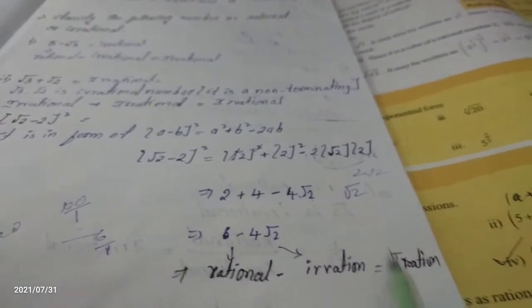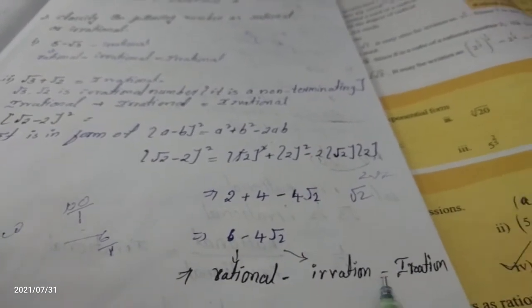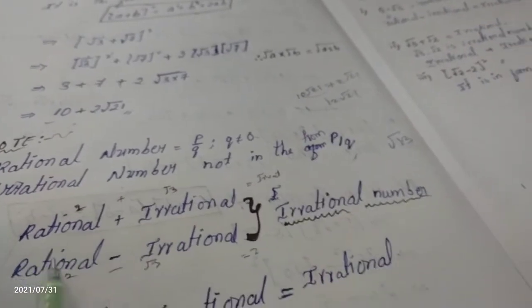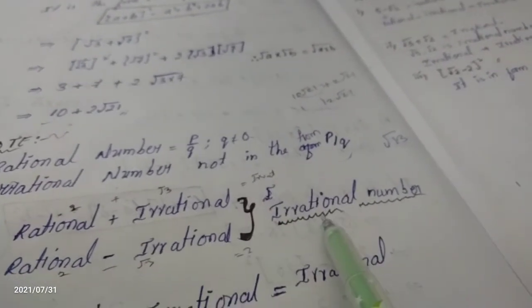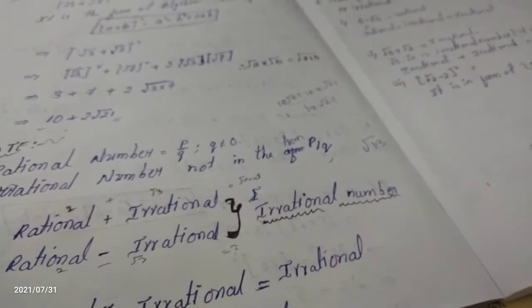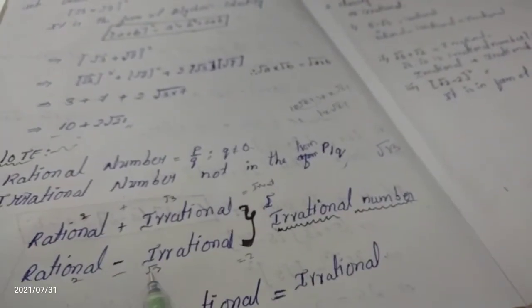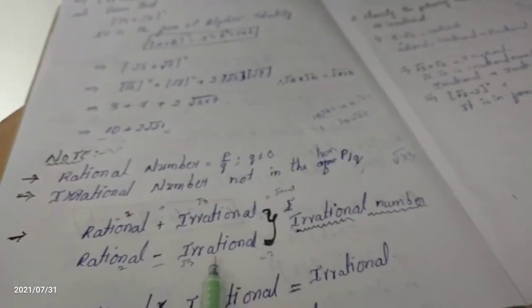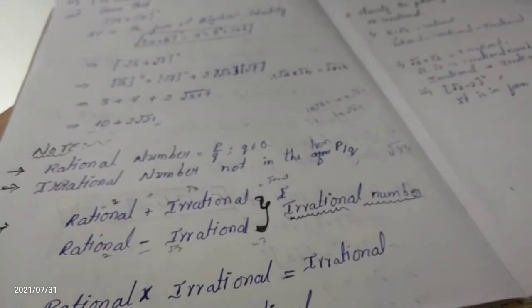Means what we have, rational minus irrational. According to this note point, rational minus irrational, what do we get? Irrational number only. The whole value is irrational. The rational minus irrational is irrational only. Yesterday we explained this note point, and here we are using that note point.